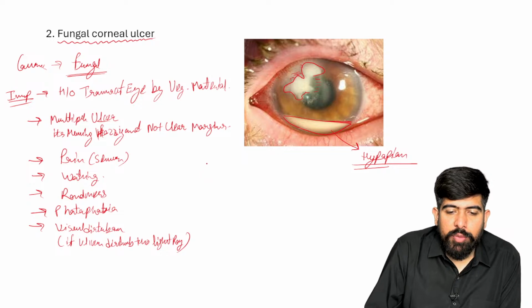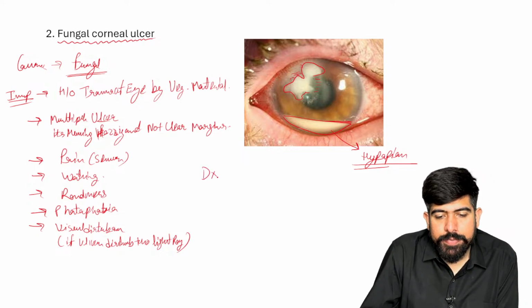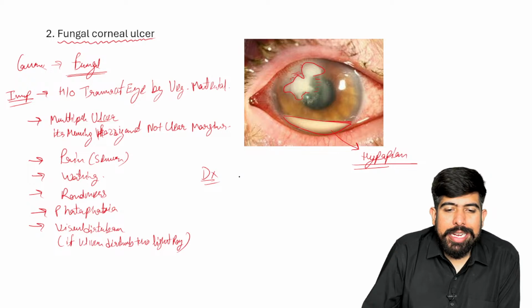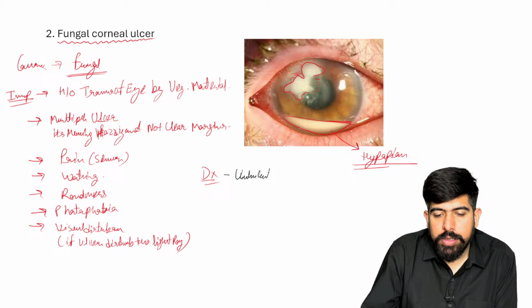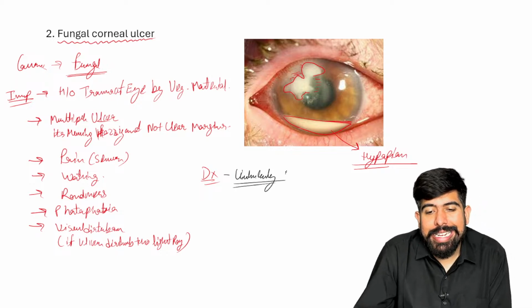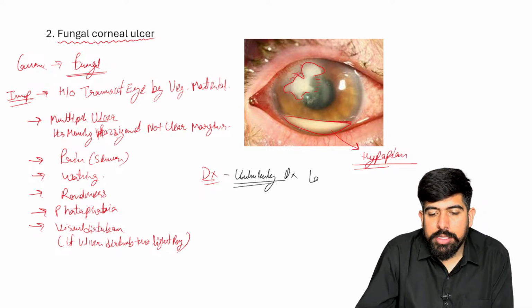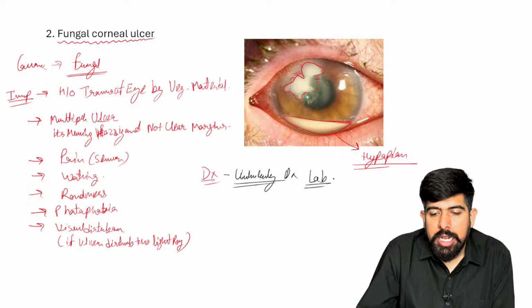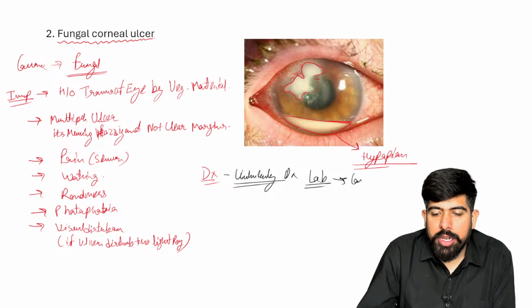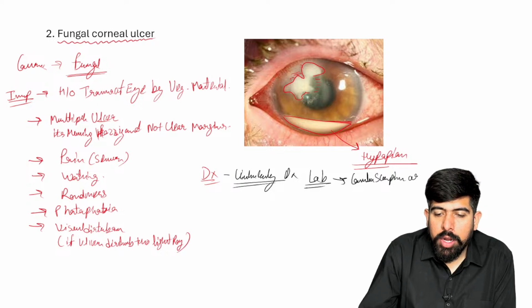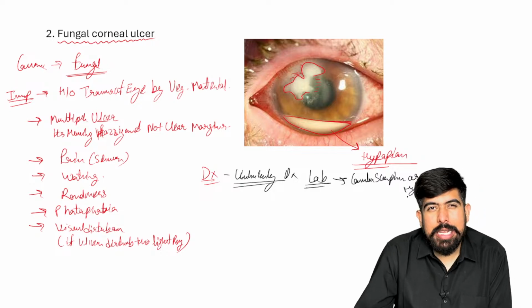Now, moving forward to the diagnostic part. Of course, we're going to do the clinical diagnosis, but for the lab diagnosis, what I will do is corneal scraping. I will take the corneal scraping, or hypopyon if the hypopyon is there, corneal scraping or the hypopyon.